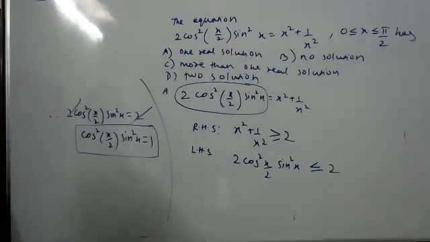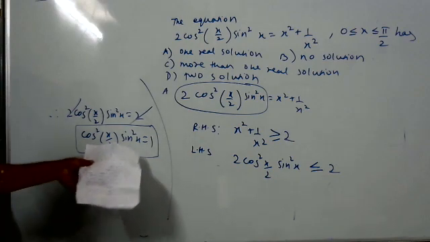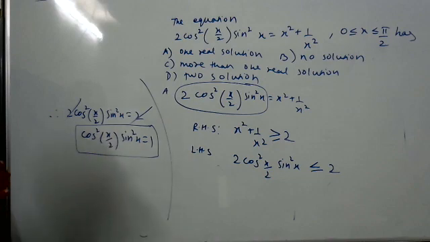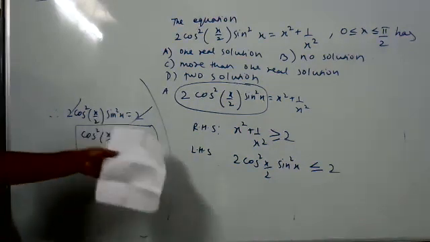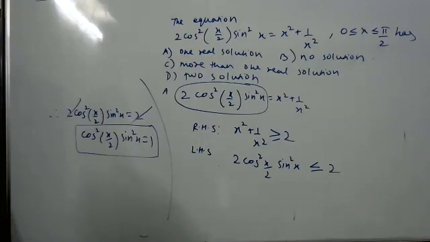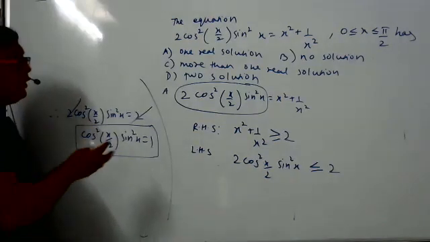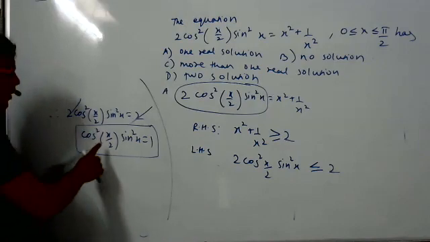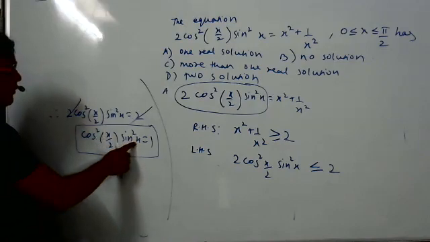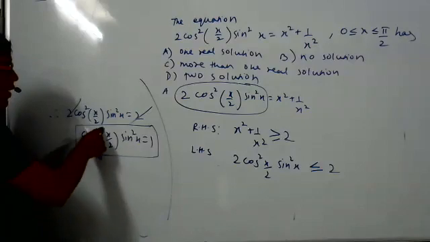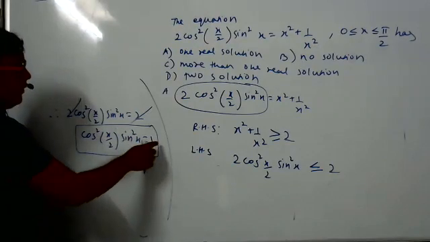Left hand side and right hand side. Right hand side is 2 or more than 2. Left hand side is 2 or less than 2. Both are equal means both are equal to 2 only. There is no other option. 2 cancel. This is the final equation. Now for what value of x does the left hand side become equal to 1? No real value. This is a new concept for you. You will not find any x for which cos square x by 2 into sine square x will become equal to 1.